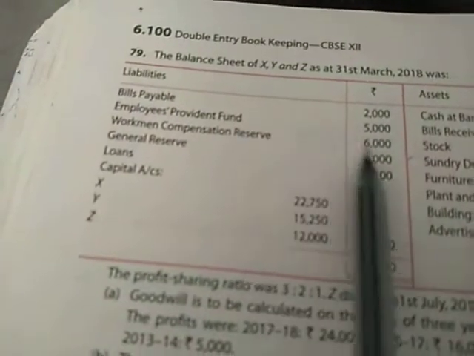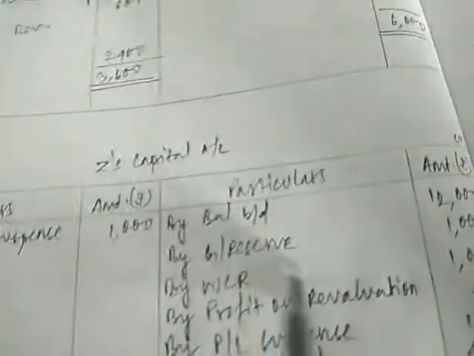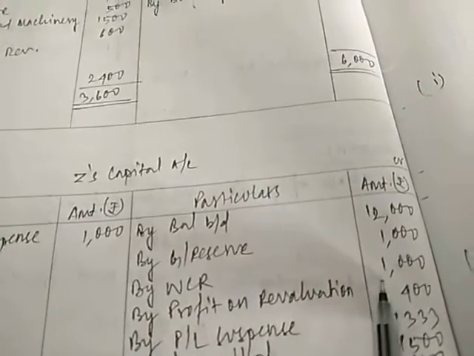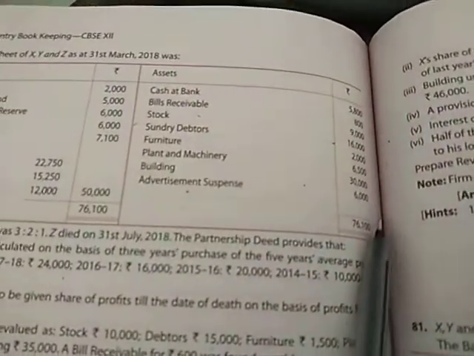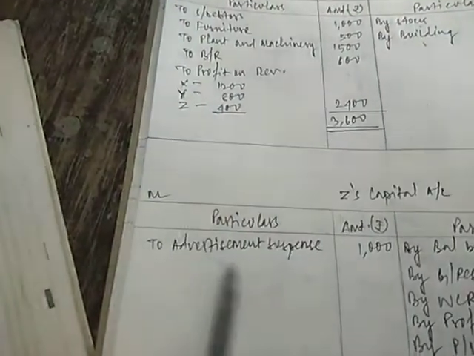Next, general reserve and workmen compensation reserve in the book are given 6,000 and 6,000 respectively. Share of Z is 1/6. So 1/6 of 6,000 will be 1,000. So general reserve and workmen compensation reserve both have been credited to Z, 1/6 of 6,000. Next, we also have advertisement suspense 6,000 in the book. So 1/6 of 6,000, advertisement suspense will also be debited 1,000.